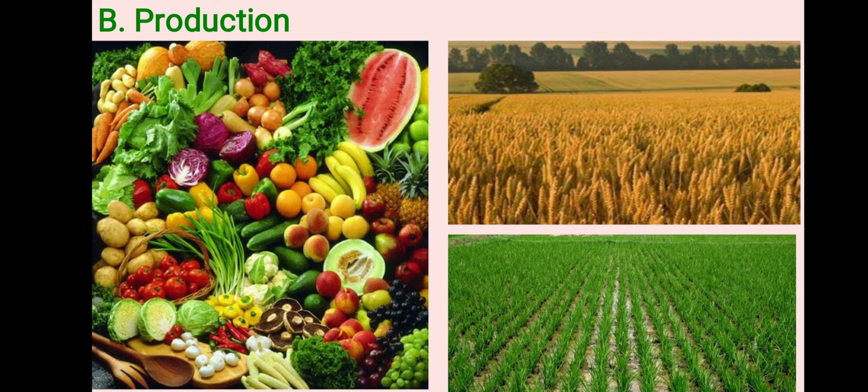Okay, the second one, production. Does production depend upon the soil? What do you think? Some students think, no sir, how does production depend upon the soil? We can grow anything in different places. Soil is not necessary.